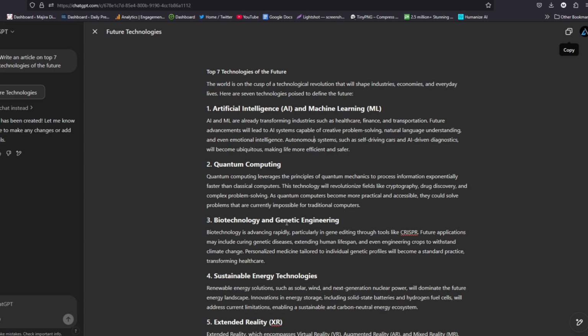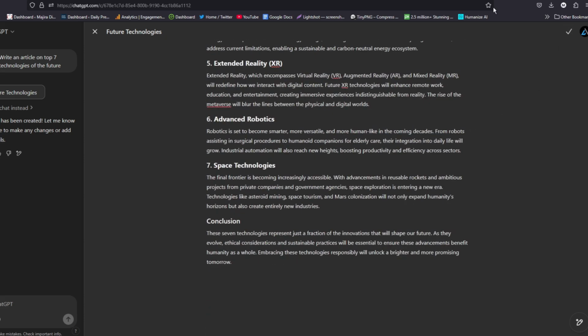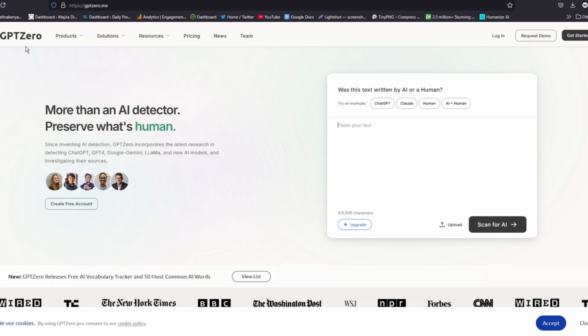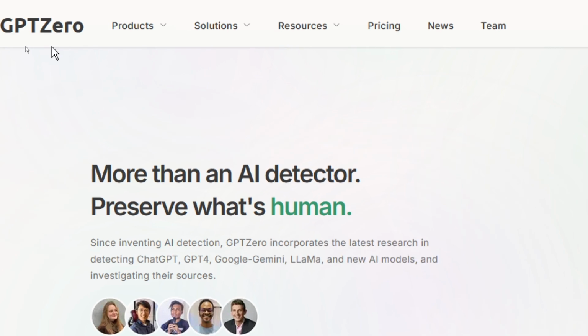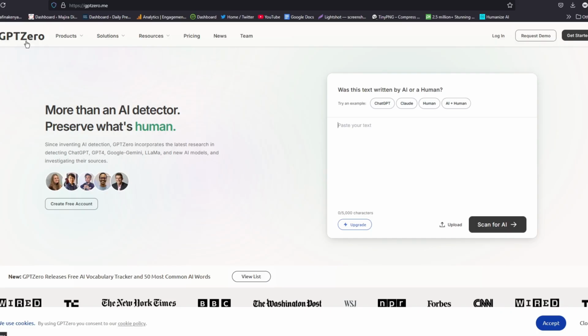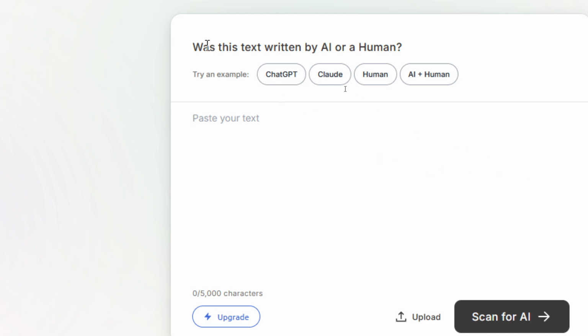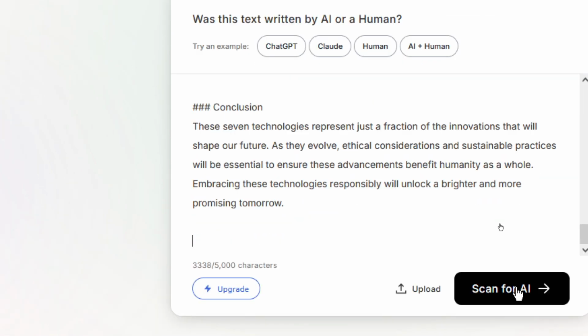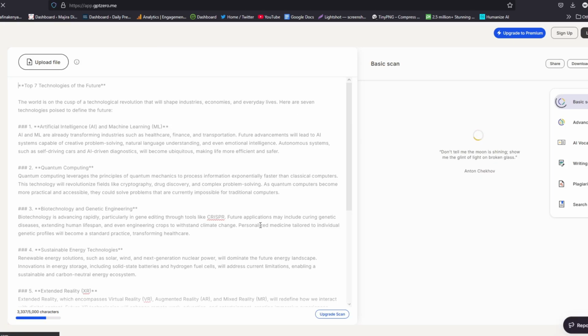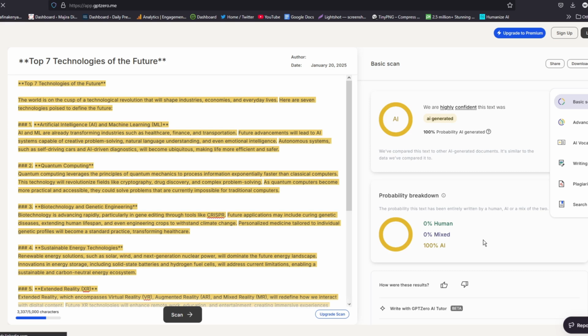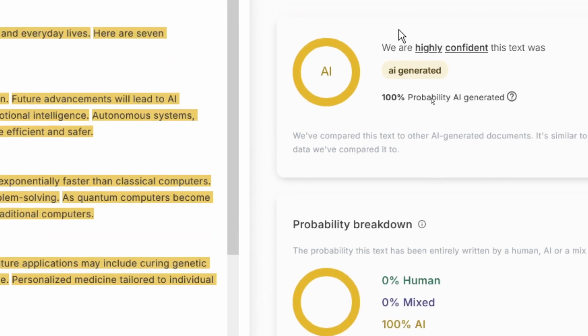If I go ahead and copy this text and test it for AI, I'll use GPT-0 to test for AI. So let's go paste our article in GPT-0, and GPT-0 will try to answer the question whether this article was written by AI or human. So let's paste the article here and scan for any detection. And that just takes a minute, and we have the result. And here's the result, that this article has been 100% probably written by AI.